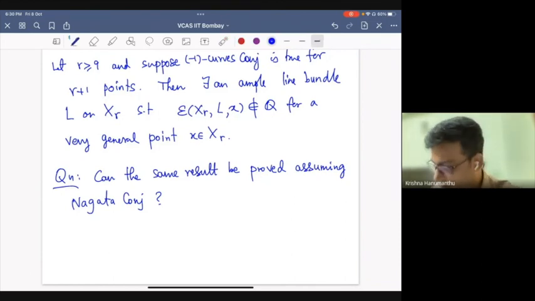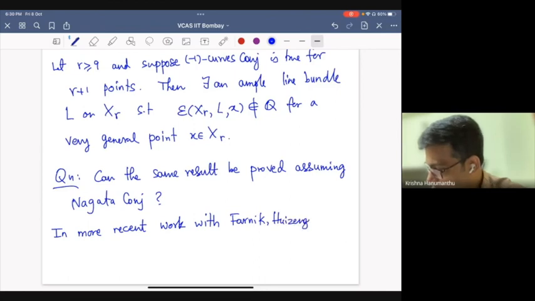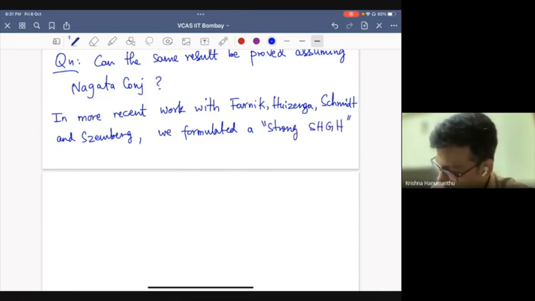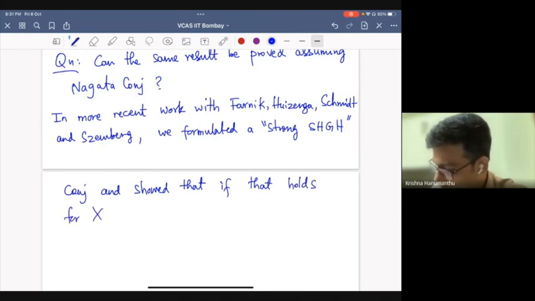And then I will end by saying that in more recent work with, let me just take one more minute, these are Farnik, Huizinga, Schmidt, and Zemberg, all of us, we formulated an even stronger conjecture than SHGH and showed that if that conjecture is true, the same type of setup for r+1 points,